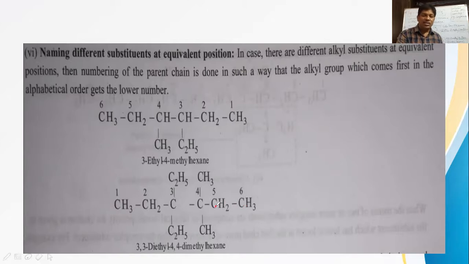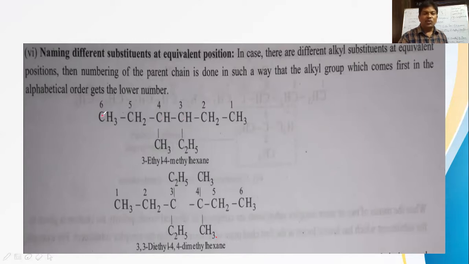Okay. So in this case, we do not have the same structure here. It is hexane here and it is also hexane here. So what we have to check is, when ethyl and methyl both are present on the same structure, what is to be preferred? Ethyl, E, should be preferred over methyl, M, alphabetically when both get the same numbering from left to right and vice versa. If you take numbering from right to left, 3 is for ethyl, 4 is for methyl.